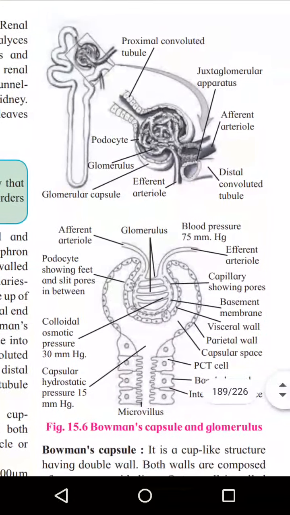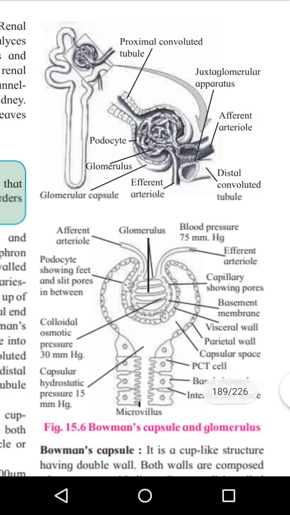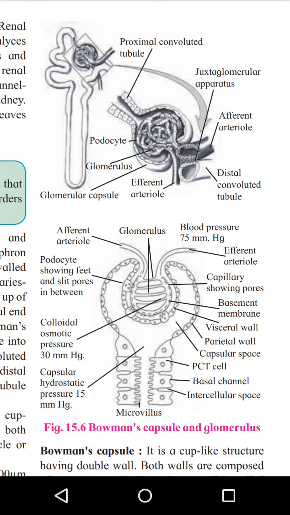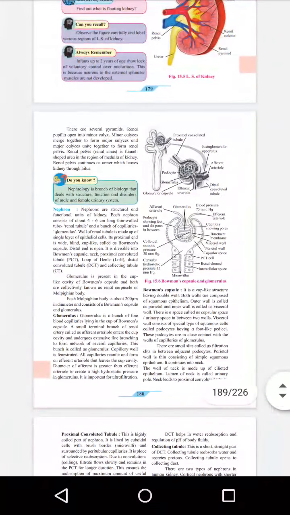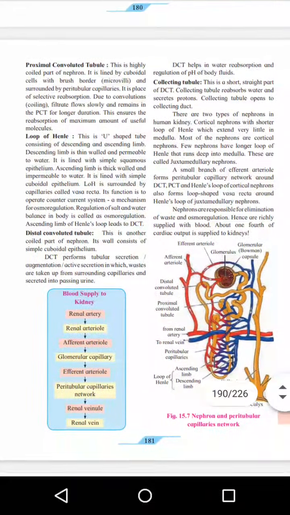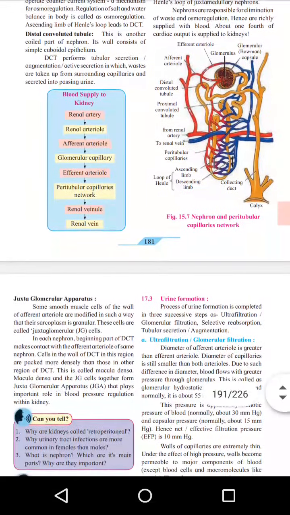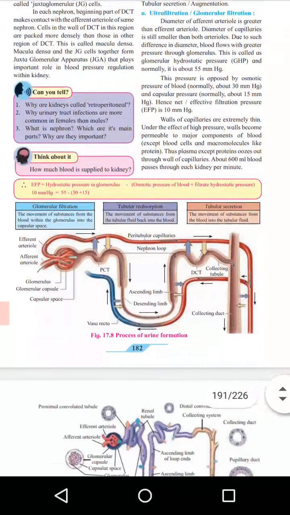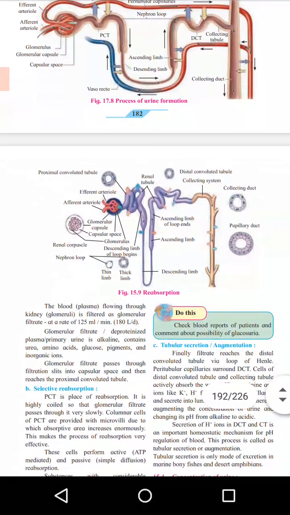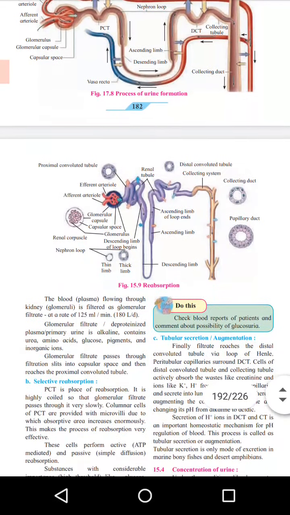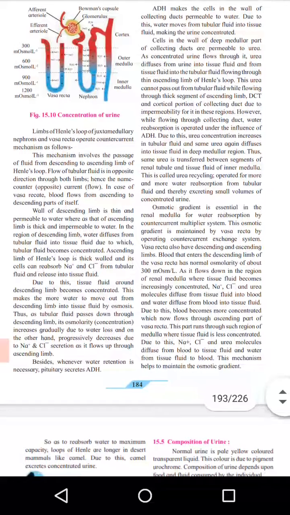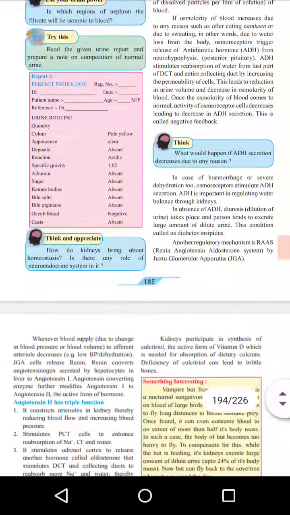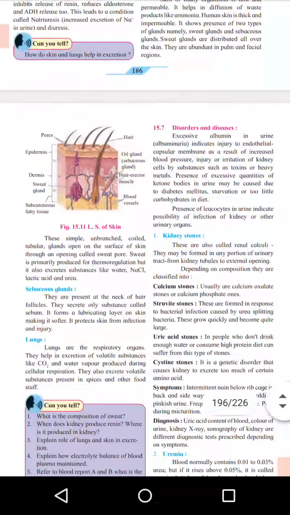This is the structural and functional unit in the kidney, which is actually responsible for filtering out the urine, or the nitrogenous waste material, from our body. We will see in detail the process of filtration, the process of reabsorption, and why reabsorption is useful. All these things are included in this topic.